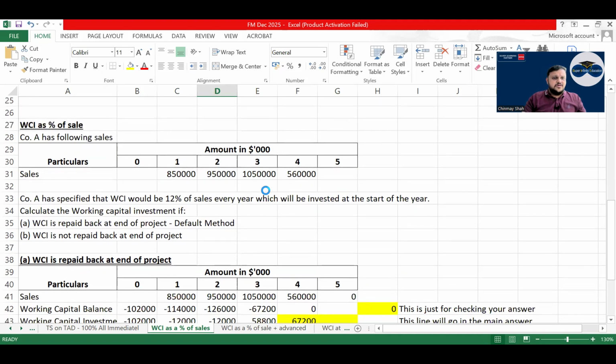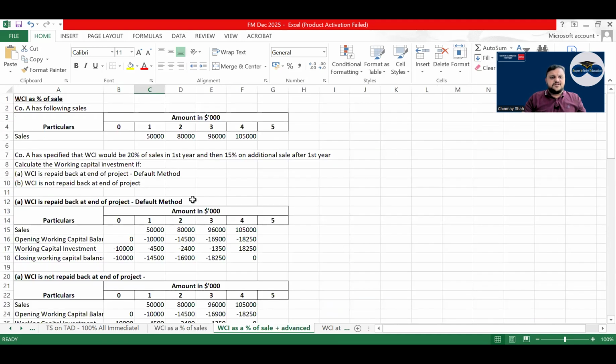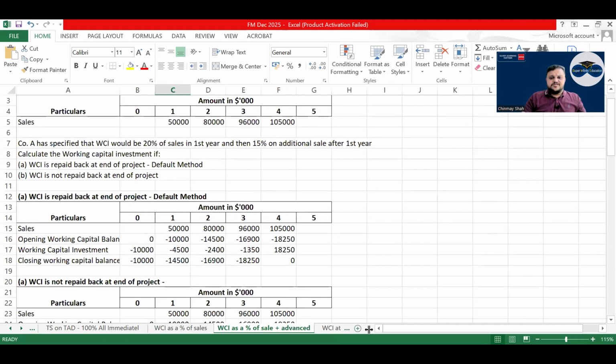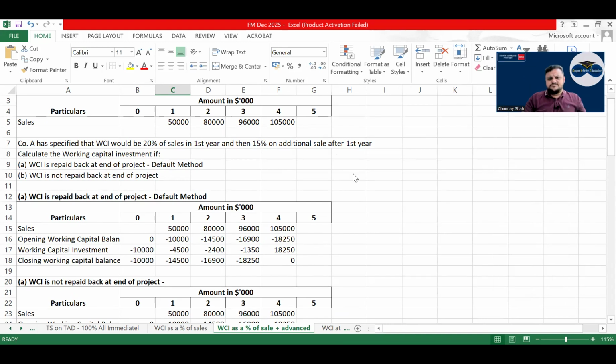Have a look. Working capital as a percentage of sale. Sometimes what they will do is, in the first year they will give you 20% of sales, and from the second year to the last year they will give you 15%. So generally this is an AFM type question. In AFM, this question is asked n number of times.